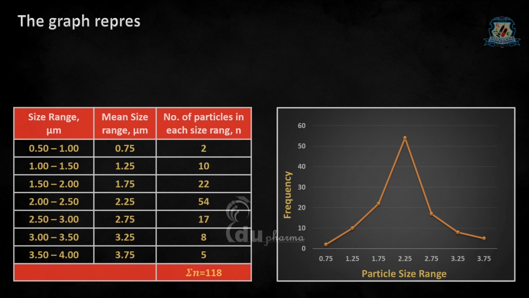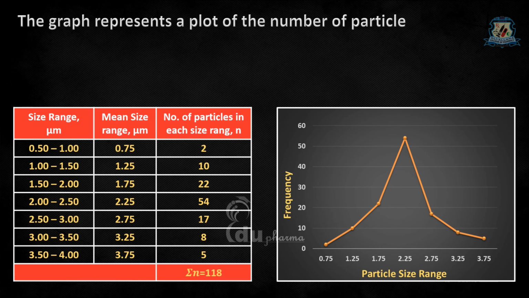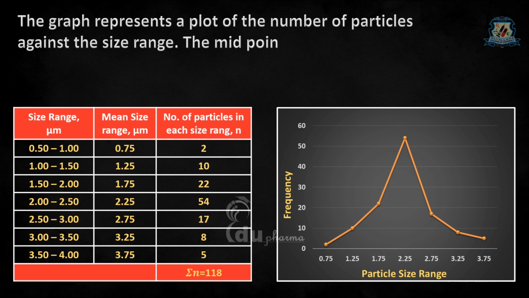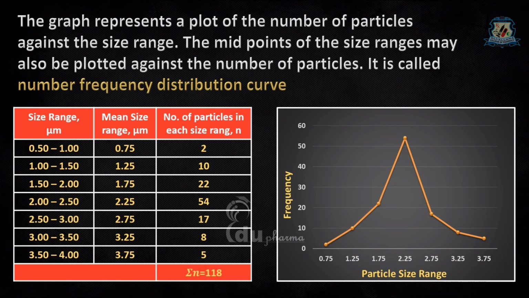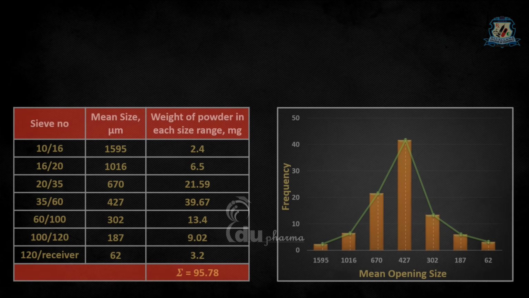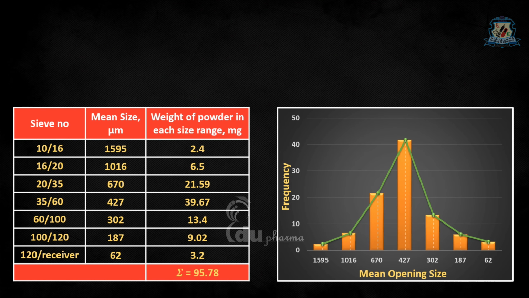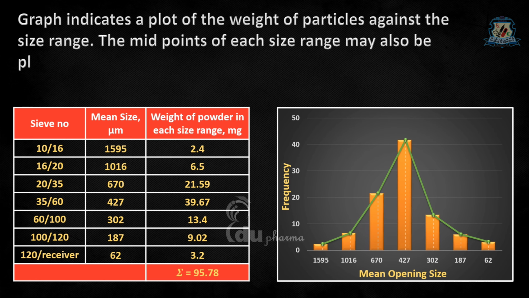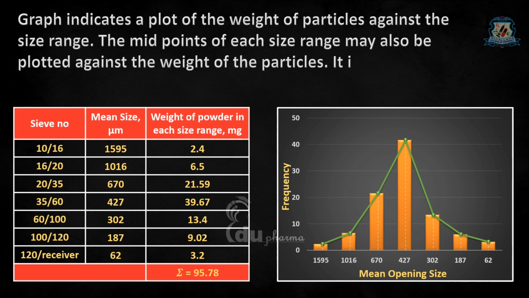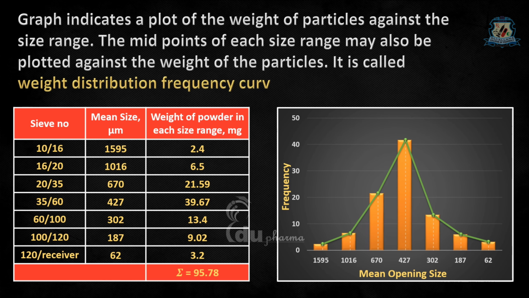The graph represents a plot of number of particles against the size range. The midpoints of the size ranges may also be plotted against the number of particles. It is called the number frequency distribution curve. Similarly, this graph indicates a plot of the weight of particles against the size range. The midpoints of each size range may also be plotted against the weight of the particles. It is called the weight frequency distribution curve.